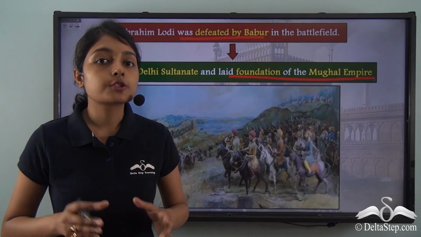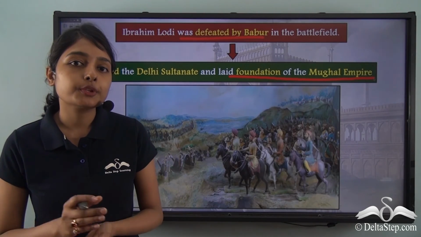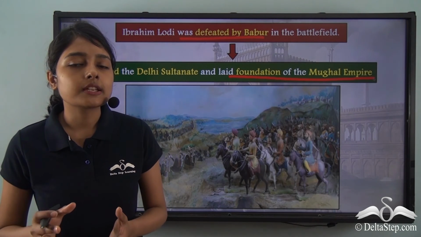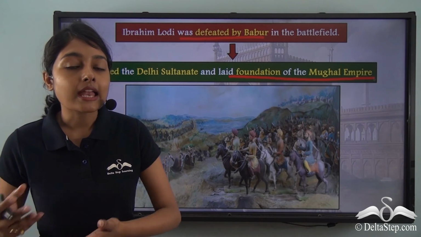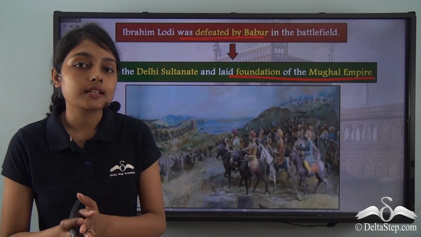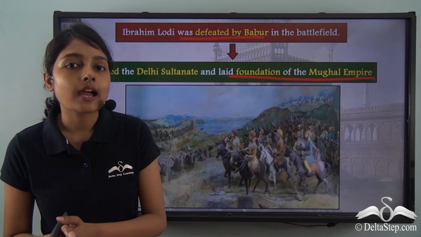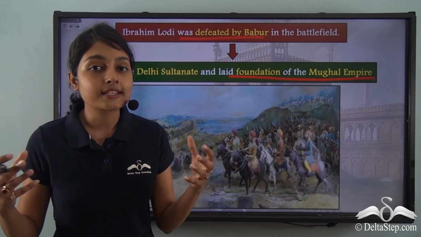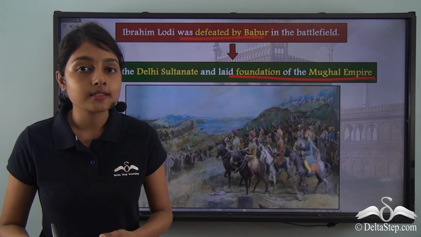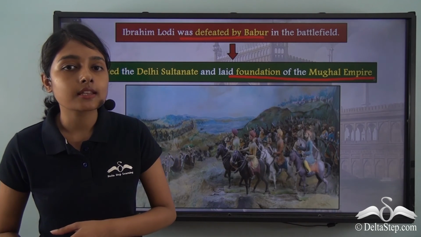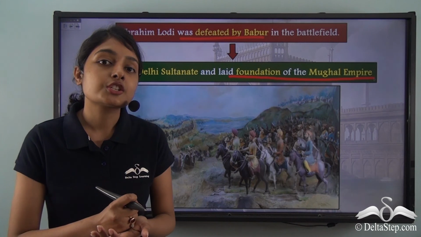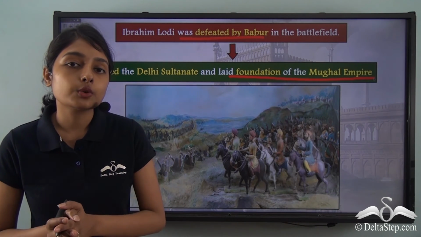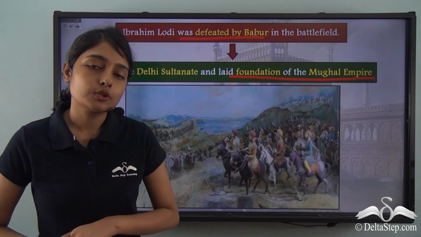It was in the year 1206 that Qutbuddin Aibak laid the foundation of the Delhi Sultanate. Subsequently, many dynasties came, and with them came many sultans. Various sultans had different ways of ruling their dynasties. Some managed to expand and strengthen the dynasties, while in the hands of some sultans, the dynasty started shrinking in size. Now, with the defeat of Ibrahim Lodi, the Delhi Sultanate came to an end.